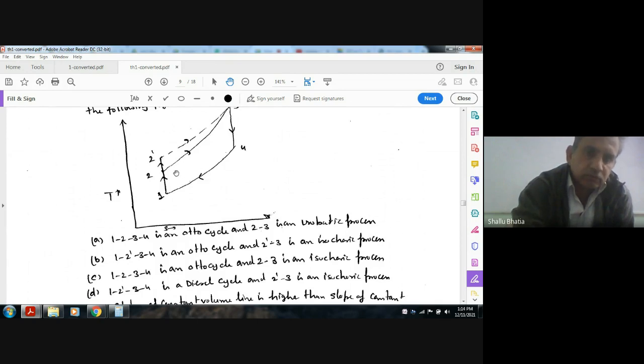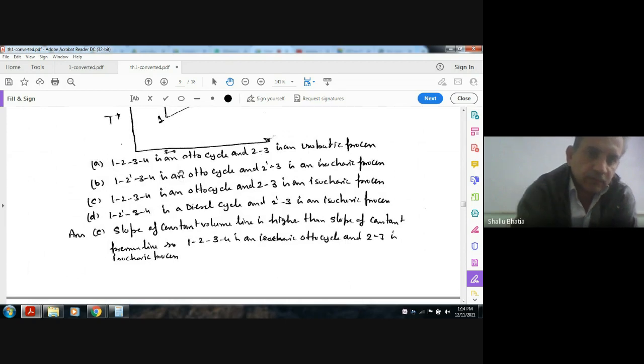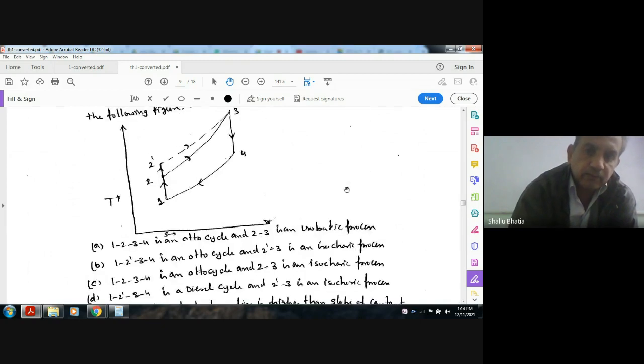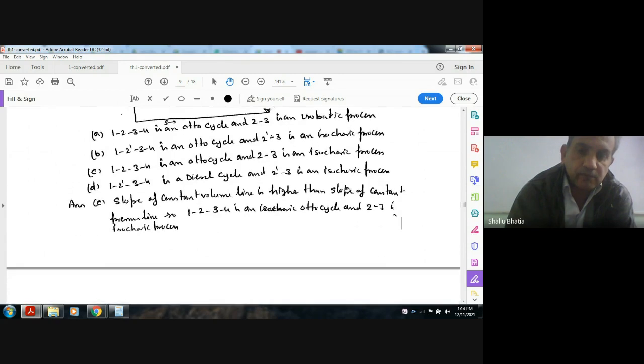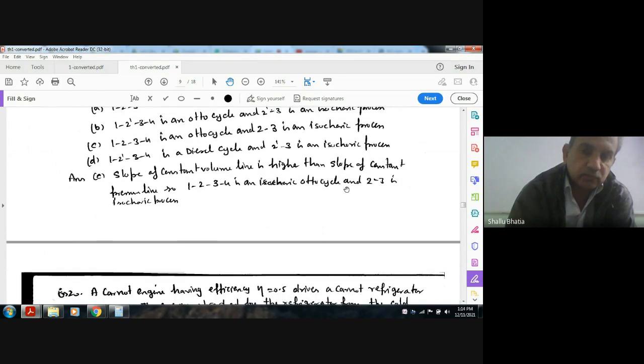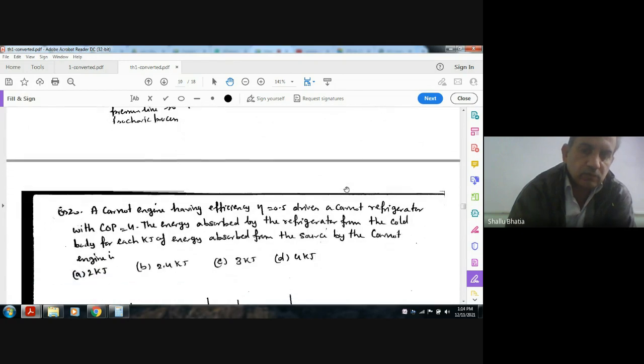So it is an Otto cycle. So in option C, 1 2 3 4 is an Otto cycle and 2 3 is an isochoric process, because in the Otto cycle, heat is added and rejected at constant volume.